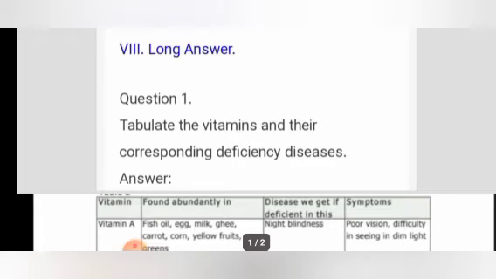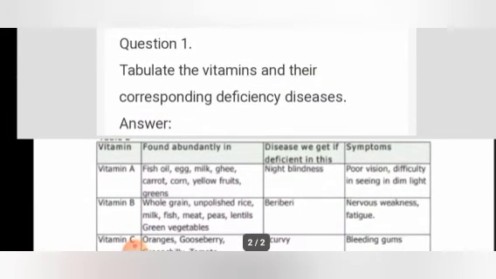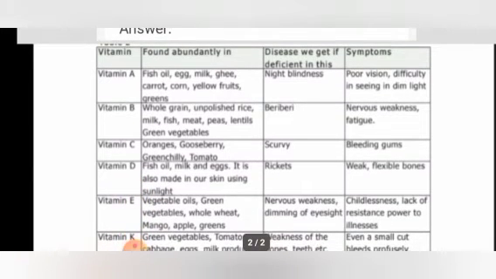Only one long answer is present in this lesson. What is that question? Tabulate the vitamins and their corresponding deficiency diseases. So we have to tabulate the vitamins and their deficiency diseases. If there is a lack of a vitamin, what type of disease will be present? Let us get into it.